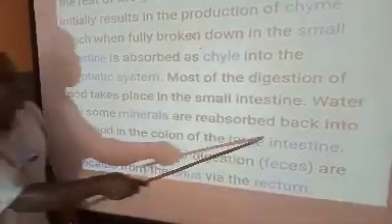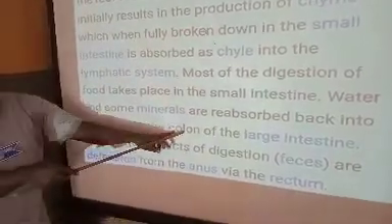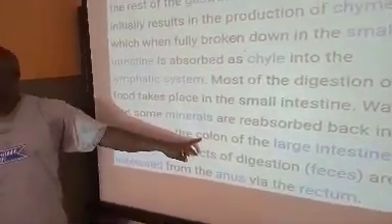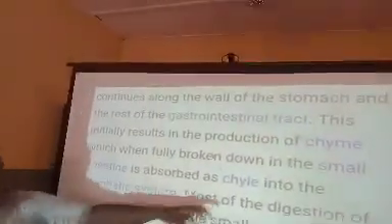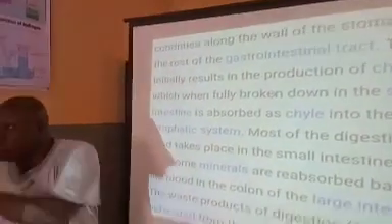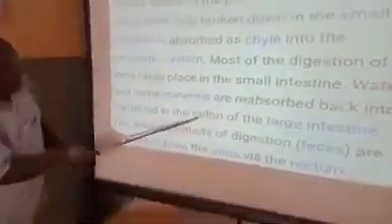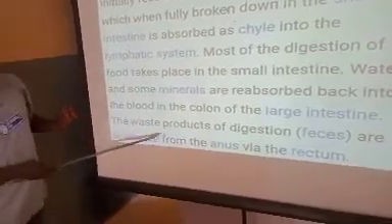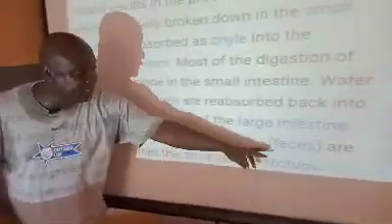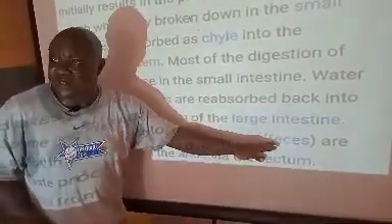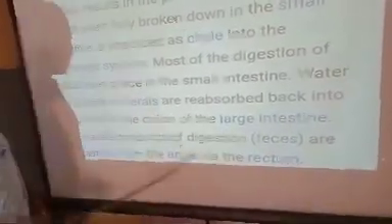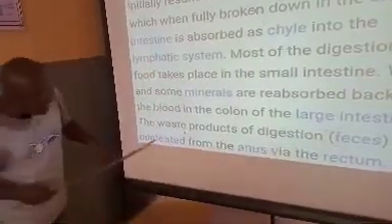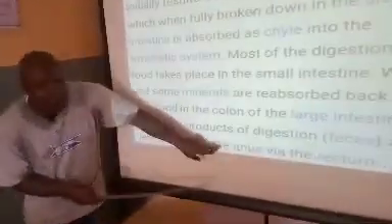So what they are trying to tell you here is that the large intestine is divided into two parts, colon and caecum, or if it's plural, you call it caeca. Now remember what we talked about the small intestine here, we said duodenum and ileum. Those are the two parts. So here, they are talking about the colon and the caeca. The waste product of digestion, that is faeces, there's an error here, it is spelled F-A-E-C-E-S. The Yorubas call it Ibe. So the waste product of this is defecated from the anus.